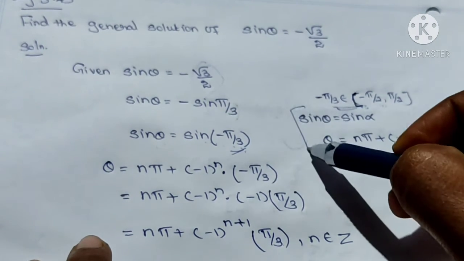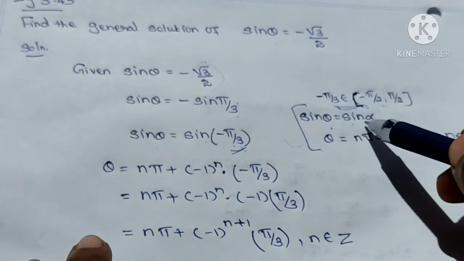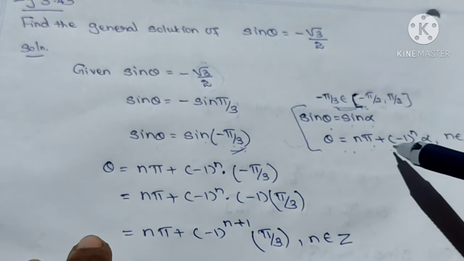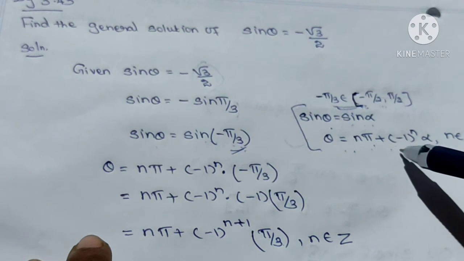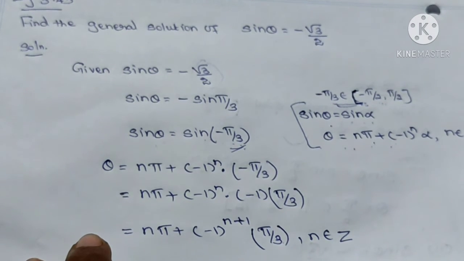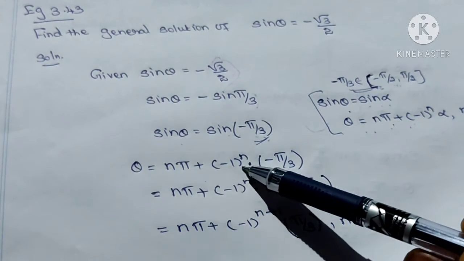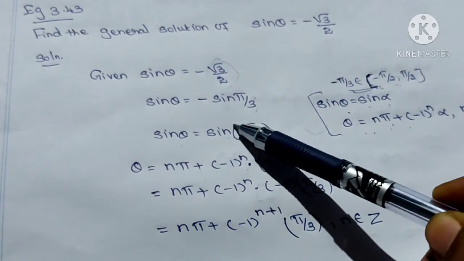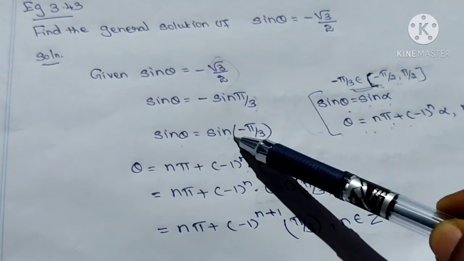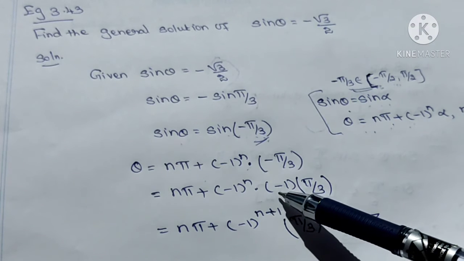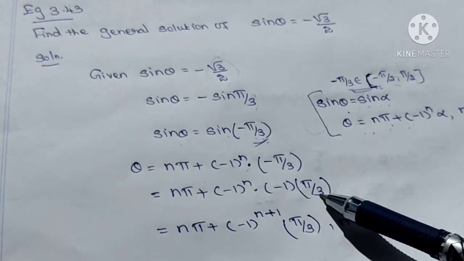So we use the general solution. Sin theta is equal to sin alpha, theta is equal to n pi plus minus 1 the whole power n into alpha. In place of alpha you substitute this value, minus pi by 3. So minus pi by 3 is minus 1 into pi by 3.